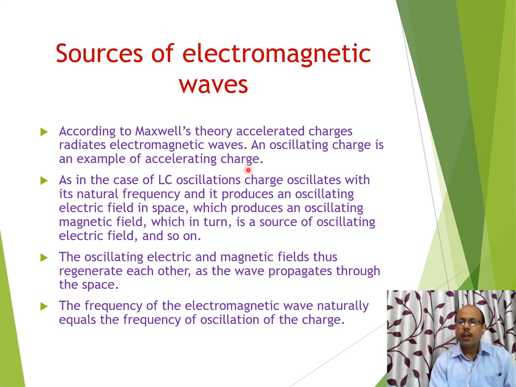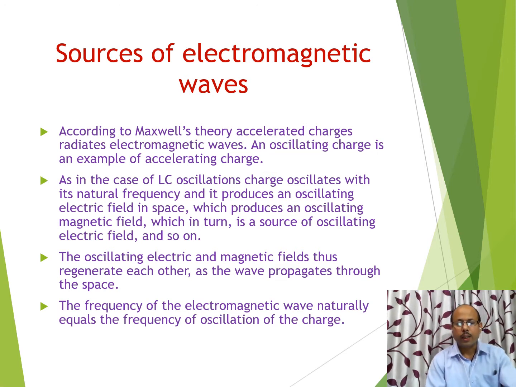If a charged particle is at rest, or a charged particle is moving with constant velocity, I am using the word constant velocity, it means there is no change in direction and no change in magnitude. In that case, it cannot produce electromagnetic waves. Only accelerated charge is the source of electromagnetic waves.